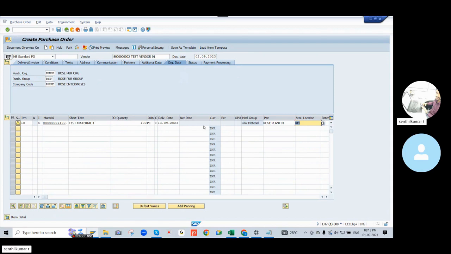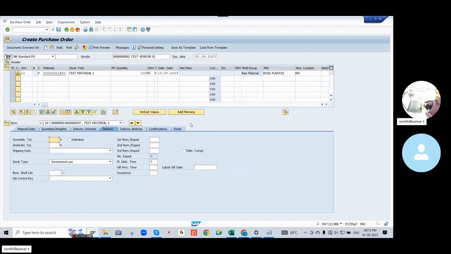We cannot enter any price here because at the time of GR, after GRN, we do not pay the vendor. So whenever you are selecting that consignment item category, the net price field should be grayed out. We cannot enter any price here. That's why it shows as grayed out. We cannot pay the vendor after GRN.